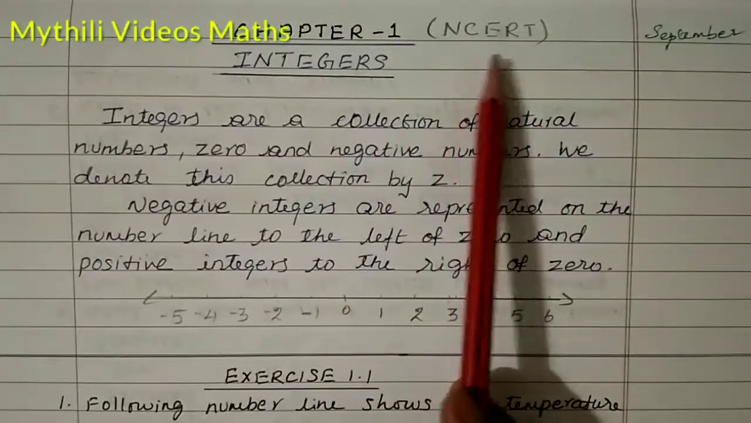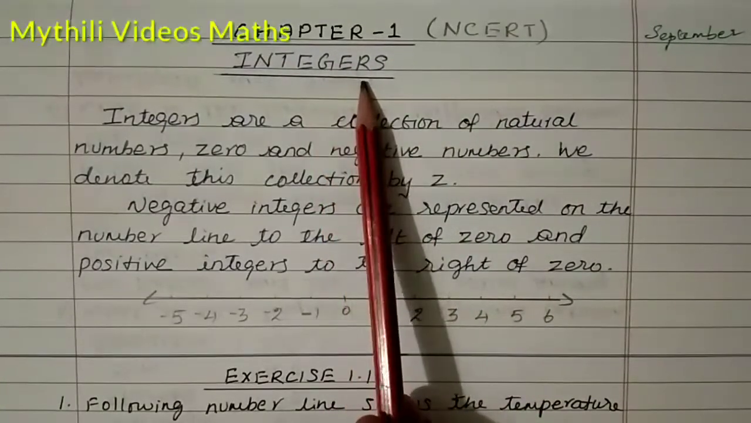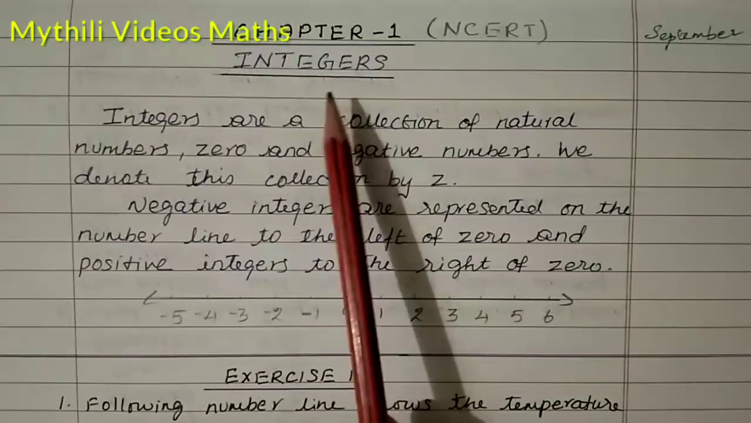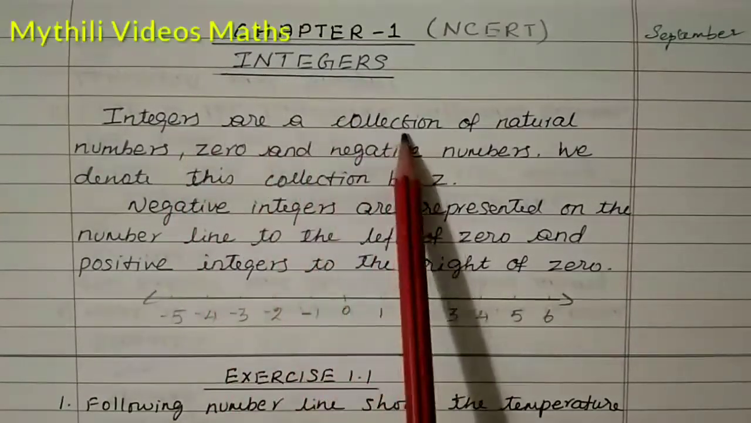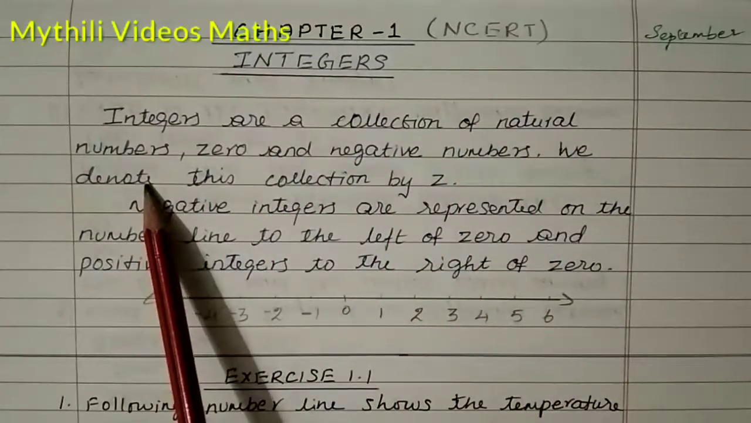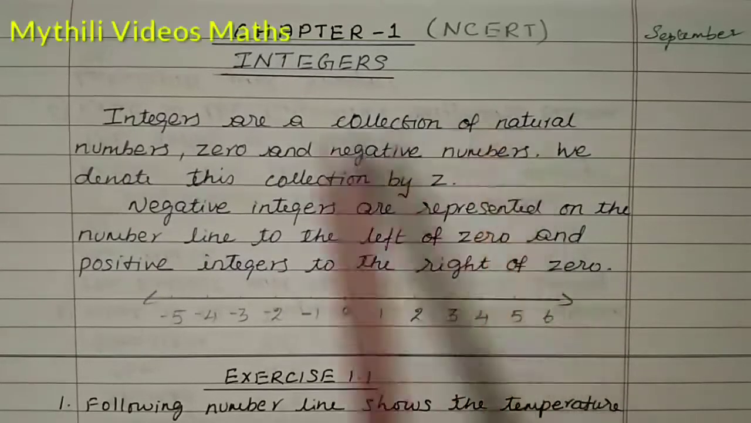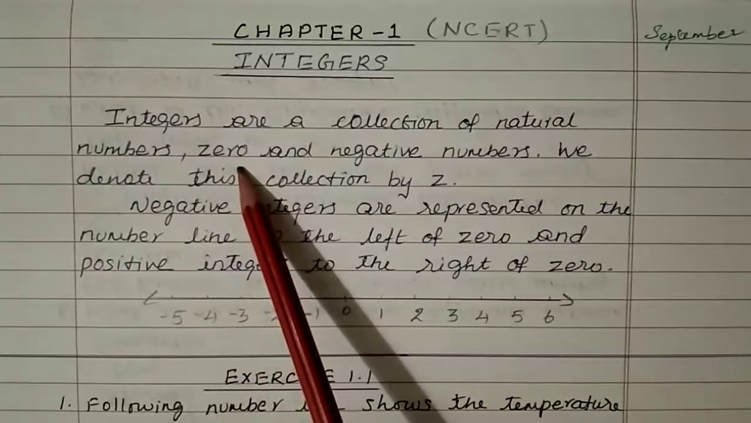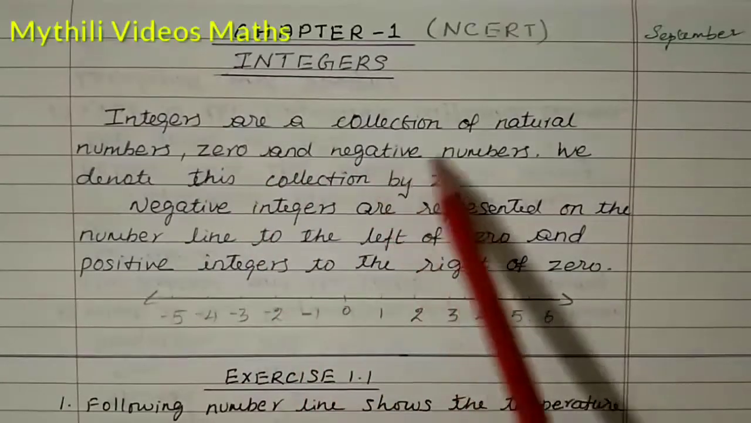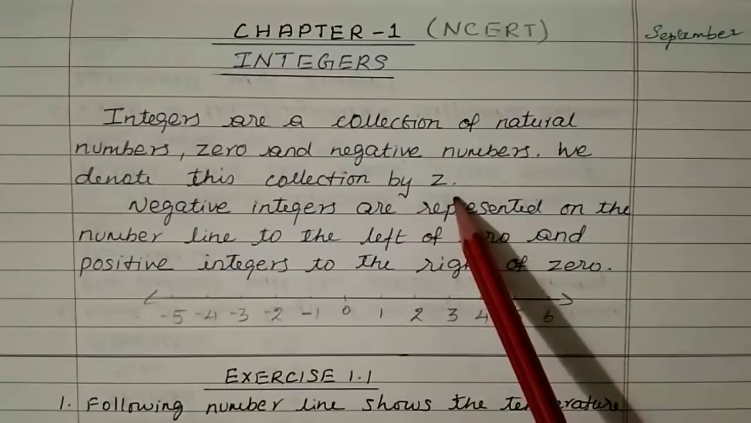This is the NCERT portion, 7th standard. Chapter 1 is integers. What is the meaning of integers? Integers are a collection of natural numbers, 0 and negative numbers. Everything is an integer. That means a collection of natural numbers, then 0, and then negative values. We denote this collection by Z.